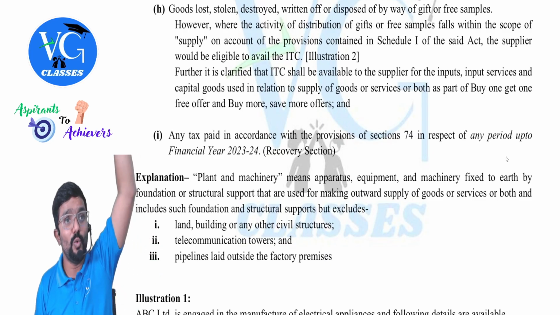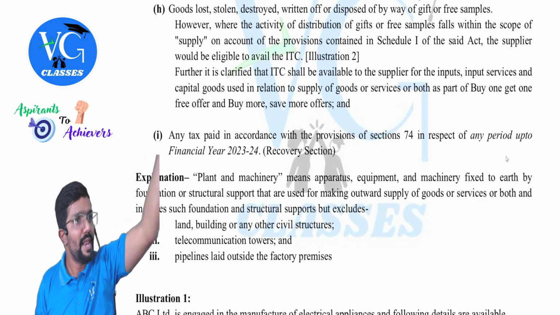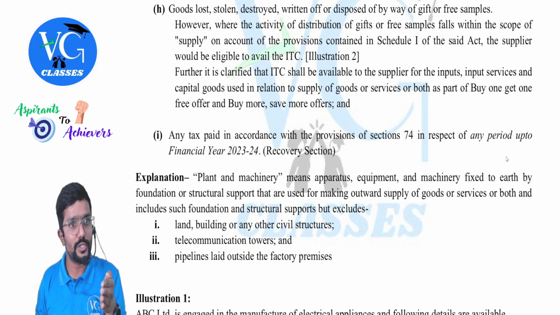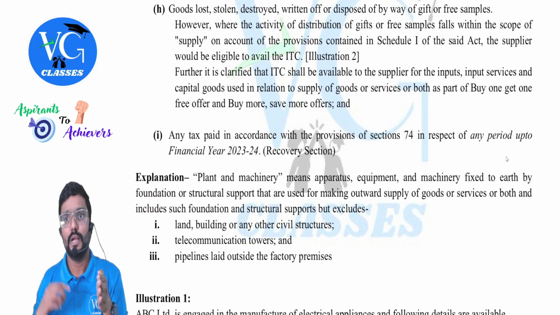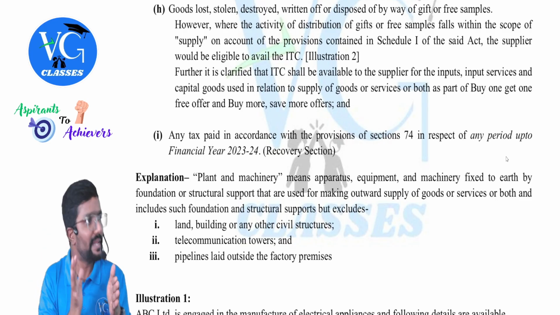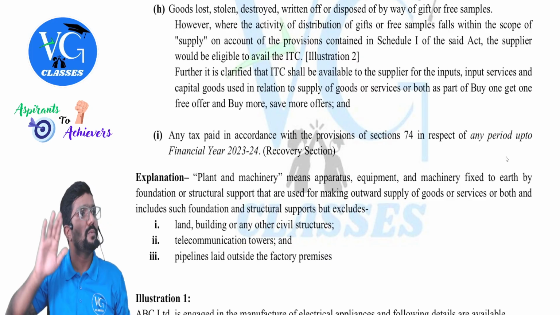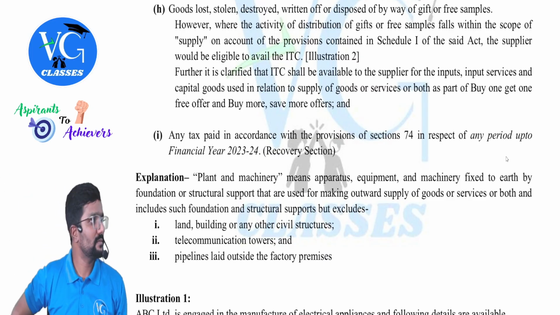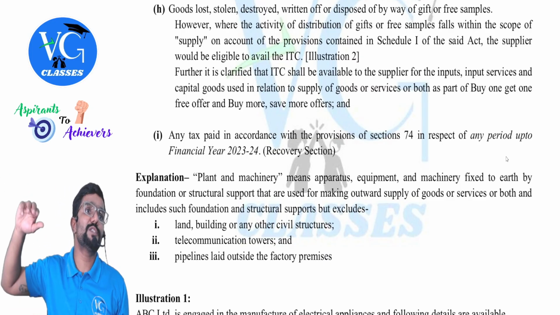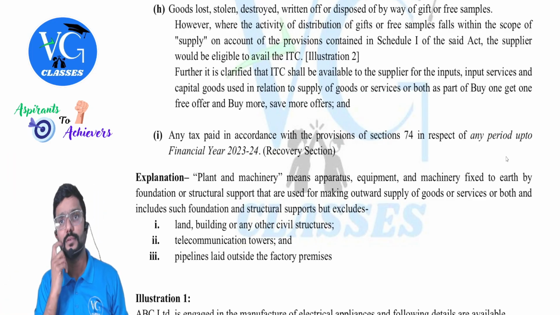But look at the beauty. Let us connect to schedule 1, para 1. Listen, I had purchased the goods this month. I have claimed a credit in this month, but it was lost after 3 months, or it was disposed of after 3 months.